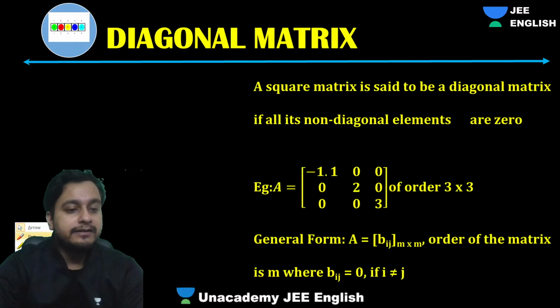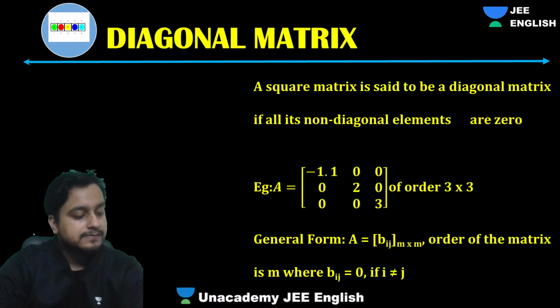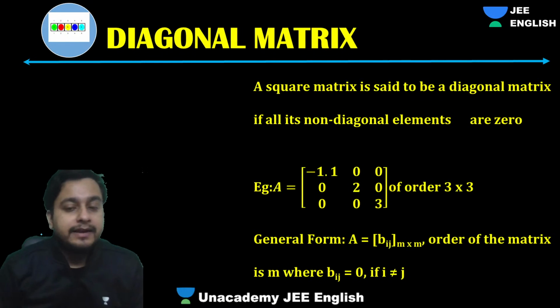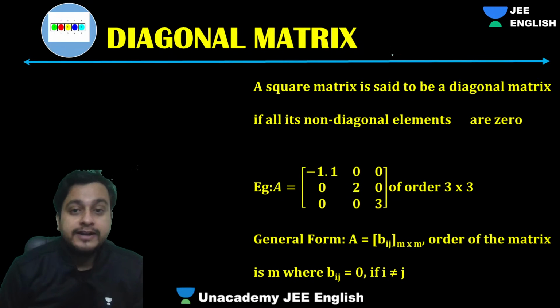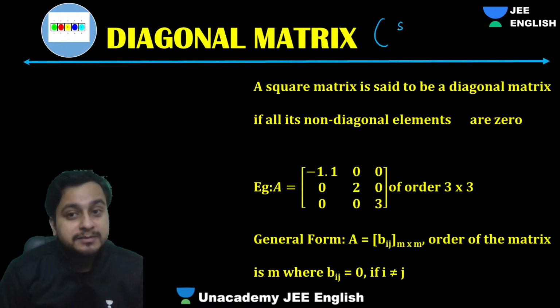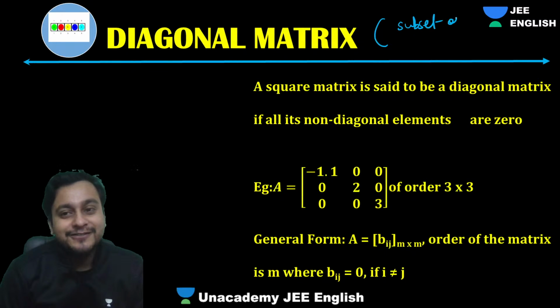Next, guys, diagonal matrix. Now, what is the benefit of diagonal matrix? First of all, diagonal matrix is a subset, meaning it's a part of square matrix. Subset of square.